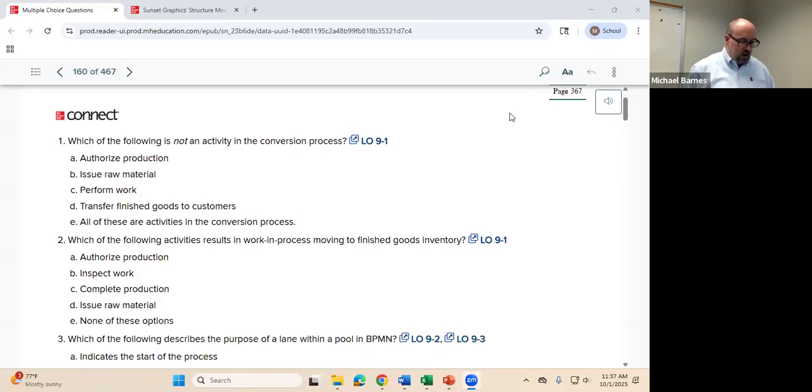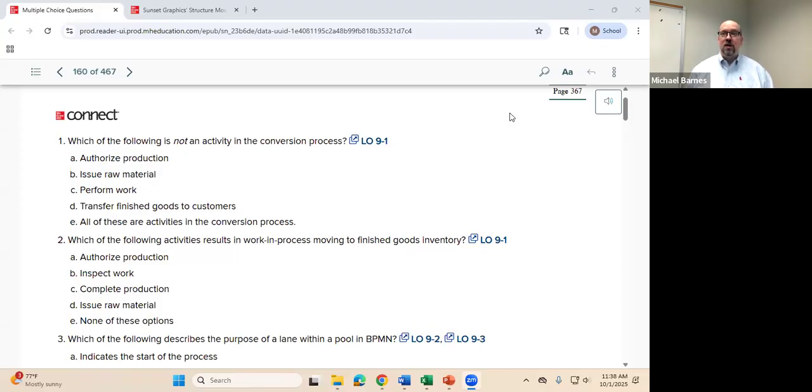So question number one, which of the following is not an activity in the conversion process? For questions like this, what I recommend you do is just walk through each of the answers and make sure you understand if it's part of the conversion process or not. So authorized production, is that part of the conversion process? That is the linchpin process. We can't have a conversion process if there's no production authorization. That's what starts everything.